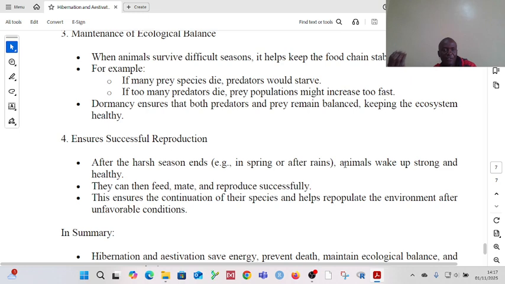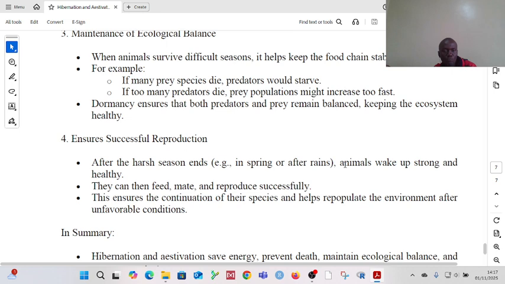They are healthy, they are strong, so they can feed, mate, and reproduce successfully after the harsh season. So through this, aestivation and hibernation help to guarantee the continuation of the species. And by doing so, they can help in repopulating the environment even after the unfavorable condition.